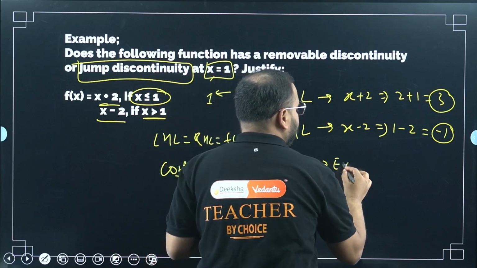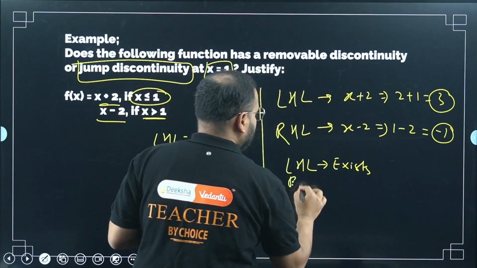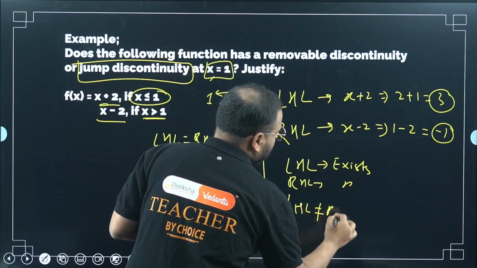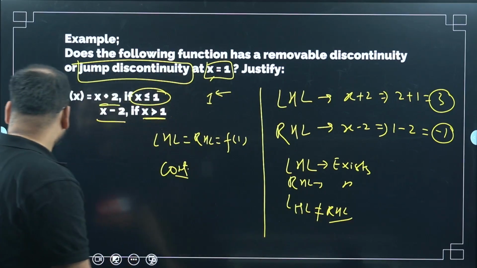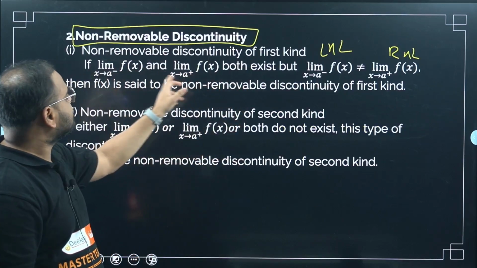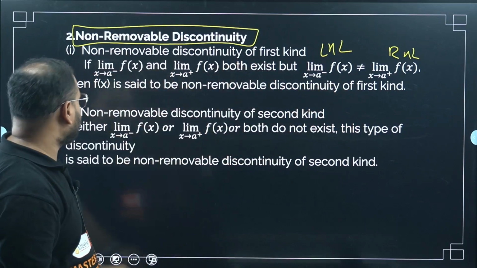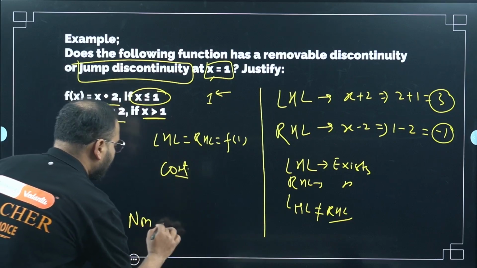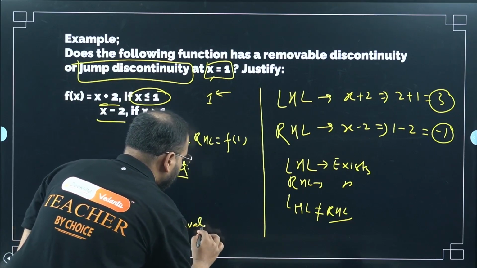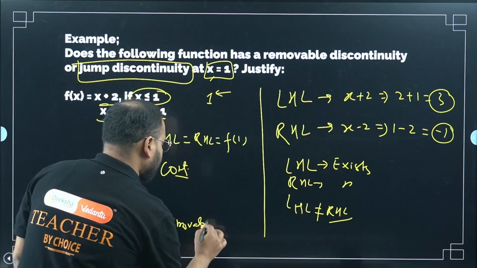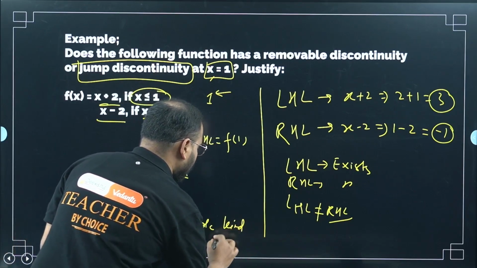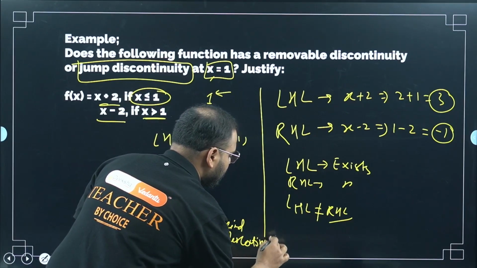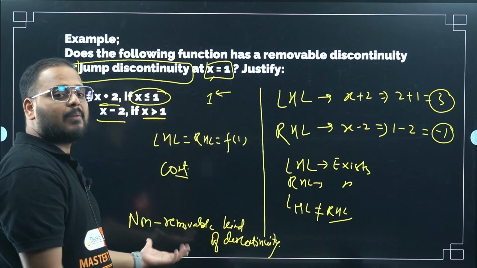So I can simply say LHL exists. RHL again exists, but LHL is not equal to RHL. This is which category? LHL exists, RHL exists but not equal to each other, means of first kind. Non-removable type of discontinuity of first kind. What is the answer? Non-removable kind of discontinuity.